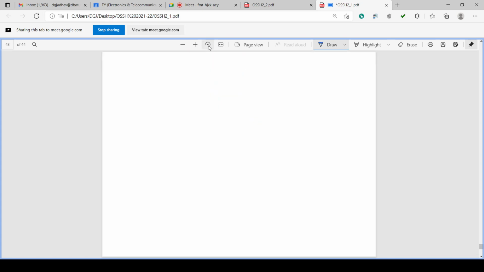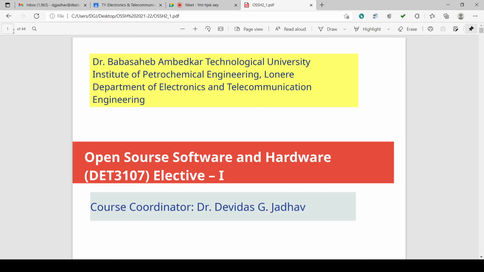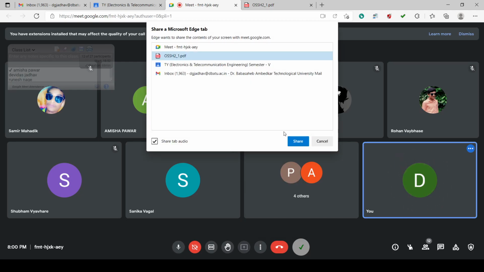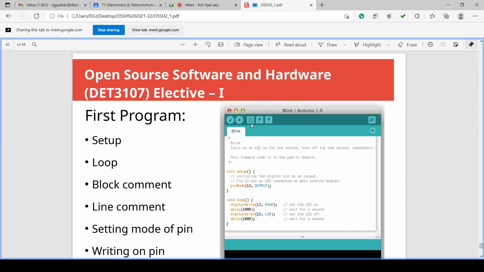These are the common things in this program.